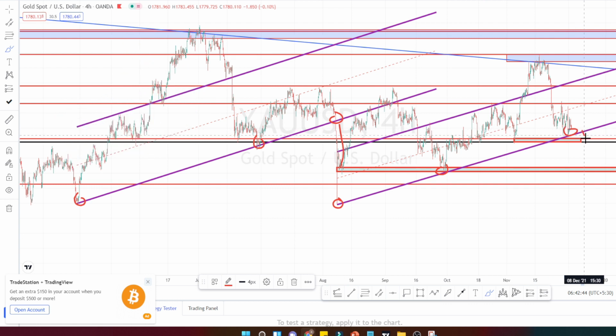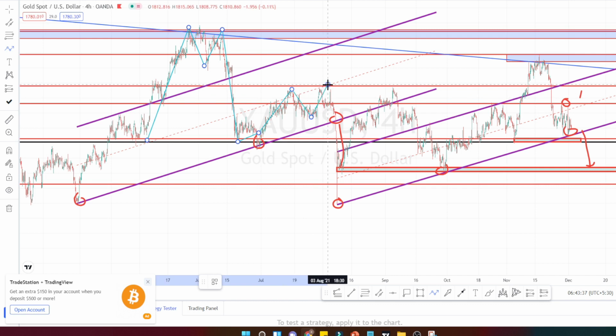I'm expecting there is more chance for it to break the support level and test this level over here, which is around 1728. Since I don't see any momentum on the uptrend, there could be a chance that it can break this support level and fall further. When we compare the price action with the previous price action, this is my assumption, because it formed the same double top pattern and came here, a consolidation happened, again it went up but couldn't break this resistance, again consolidated, and then it broke to the bottom level.